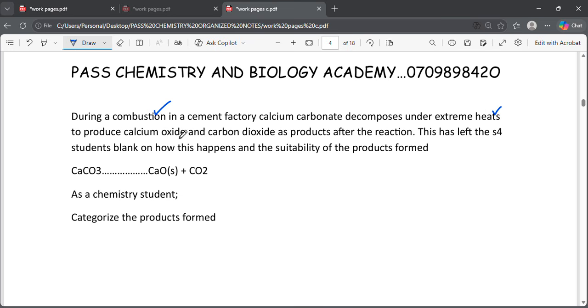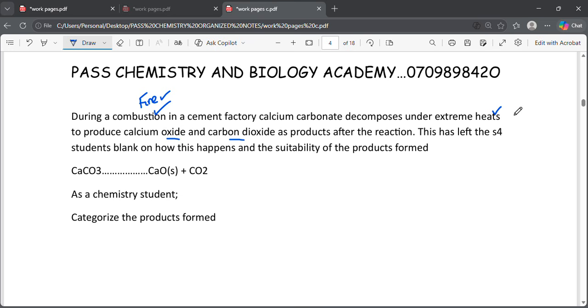They are telling us during a conversion in a cement factory, calcium carbonate decomposes under extreme heats to produce calcium oxide and carbon dioxide. Listen very well. During the conversion, it involves fire, it involves heating. Anywhere you see that word conversion, just know there is involvement of what?